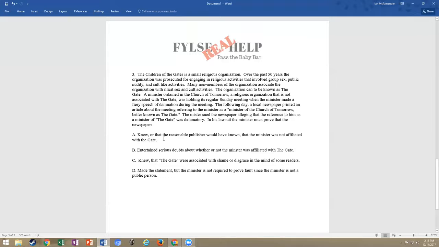And then what we have in A says knew, or that the reasonable publisher would have known that the minister was not affiliated with the gate. So that goes back to, if the newspaper knew the statement was false, it had actual malice. If the reasonable publisher would have known the statement to be false, then they acted negligently. So our answer is A, knew, or the reasonable publisher would have known.